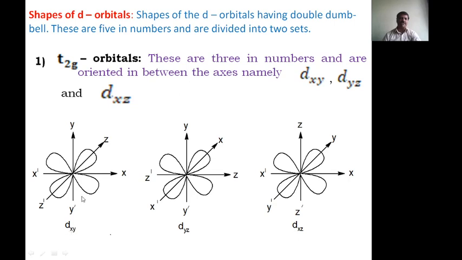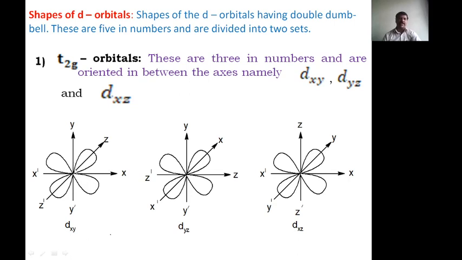Therefore, this is the x-axis and this is the y-axis, because xy means 2 directions are there. And the z-axis is perpendicular to the plane of the x-axis and y-axis. Here the lobes of the orbital lie in between the axes, because the lobes of the t2g orbitals are dumbbells lying between the axes. Therefore, here 2 dumbbells are arranged in the xy plane.